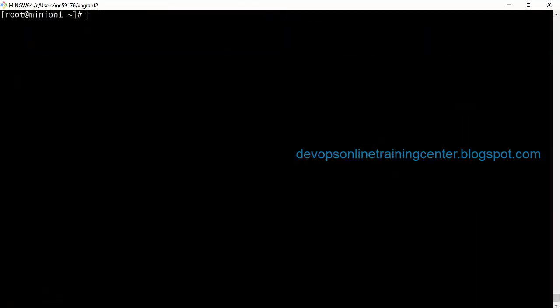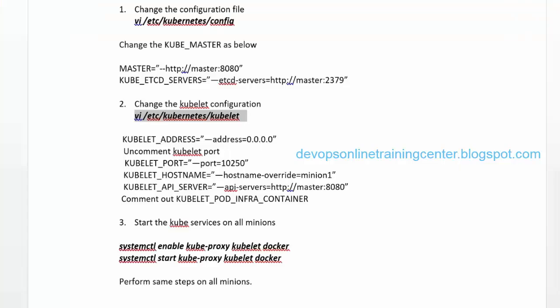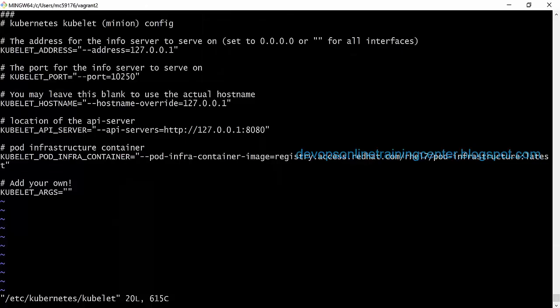Okay, so first we modify the config file, then we are modifying the kubelet. So in the kubelet IP address, this has to listen from all the nodes. So I'll change it to 0.0.0.0.